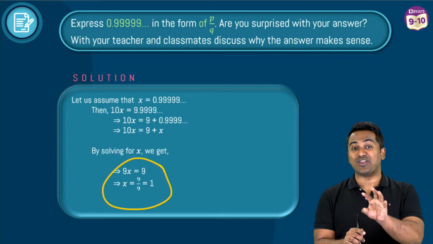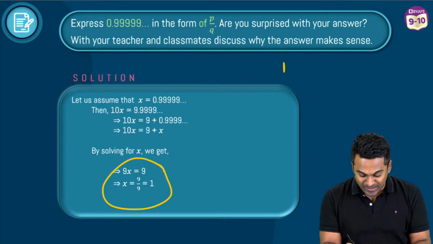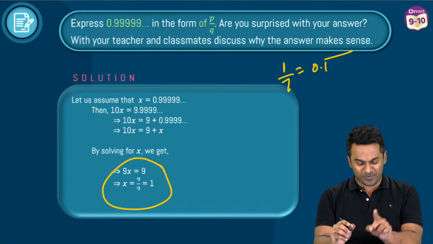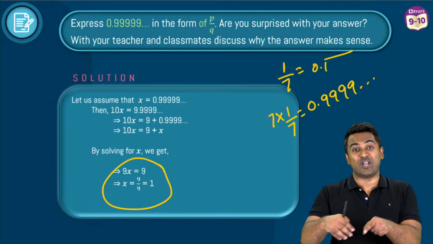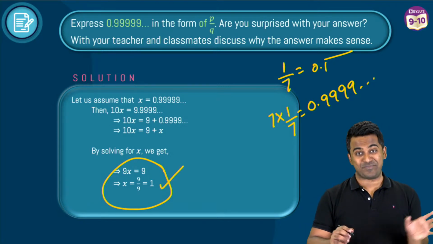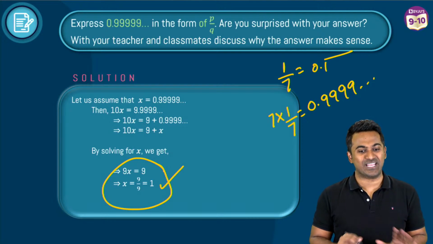As I said in the case of that irrational number problem as well, where 1 by 7 was given as 0.14 something with a bar on top, and we multiplied 7 with 1 by 7, what we got was 0.99999. It goes on and on and on. Therefore, even mathematics says that it can be approximated to 1. All right, so the method is the same.